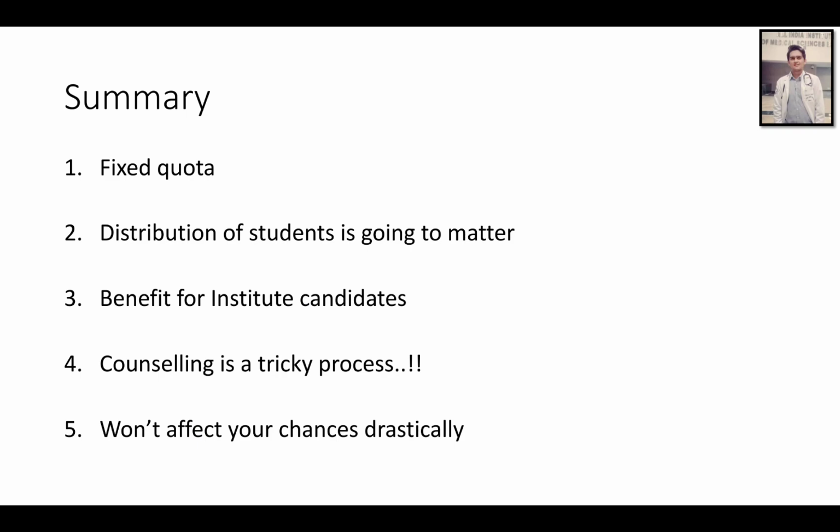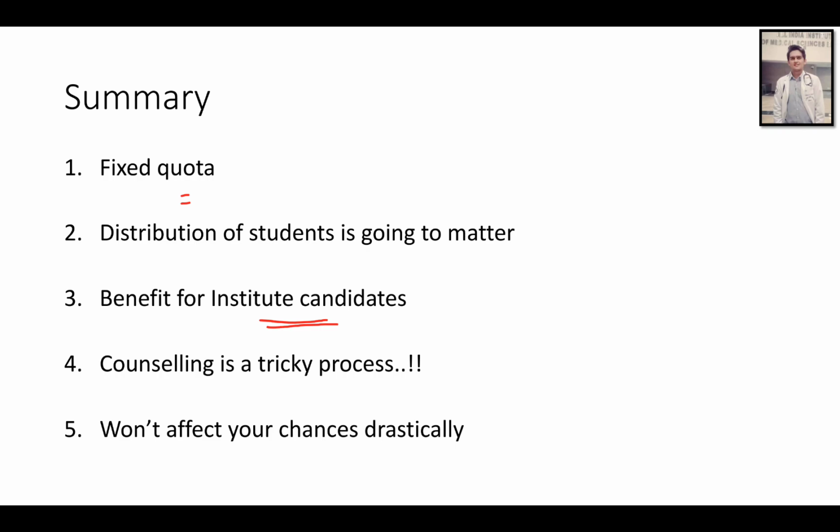So there are some pointers and a summary of the video. There is an indirect fixed quota for UR as well, but OBC, SC and other seats will not get affected, so you don't have to worry about that. Institutional quota is there, but I feel it is going to be beneficial for institute candidates, and in the top ranks there are definitely going to be a lot of institute candidates.